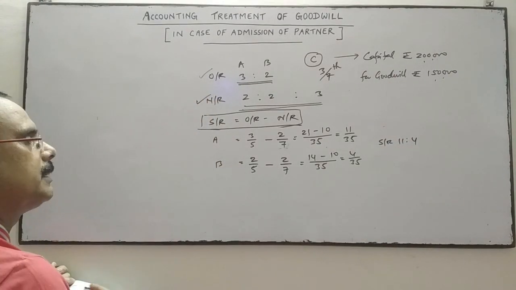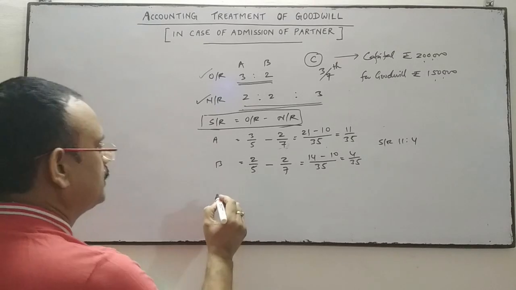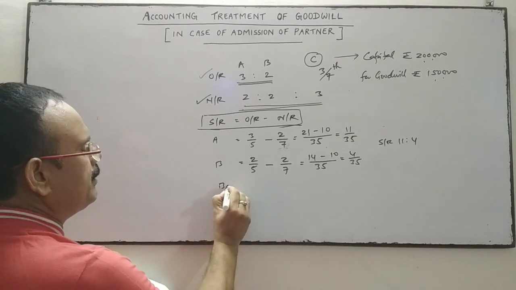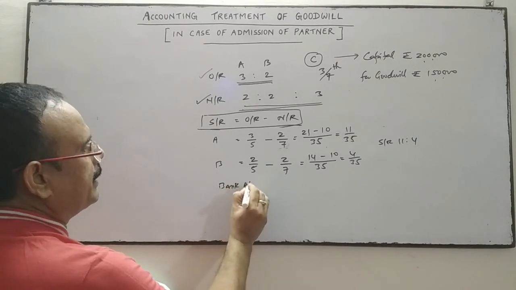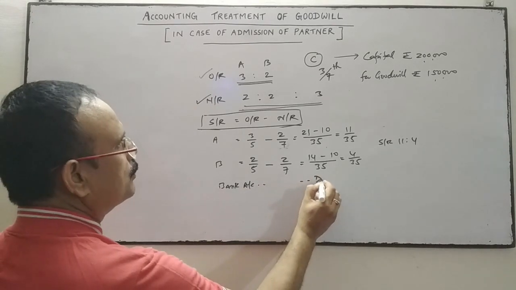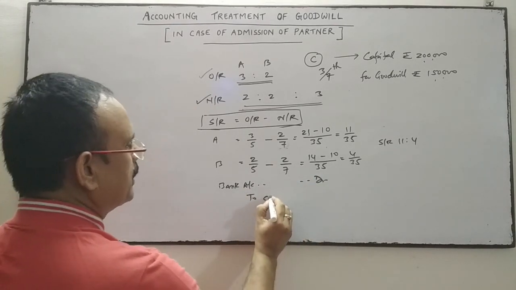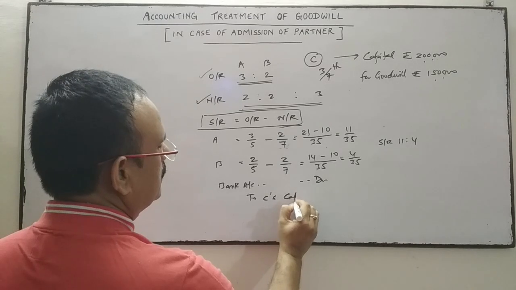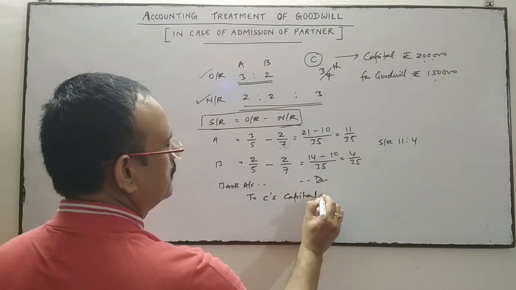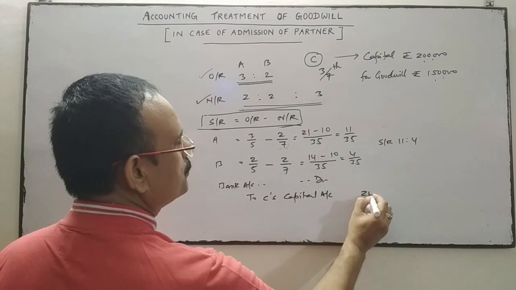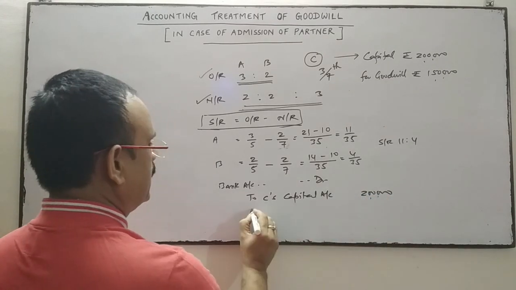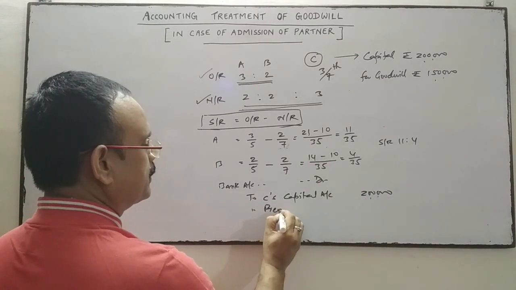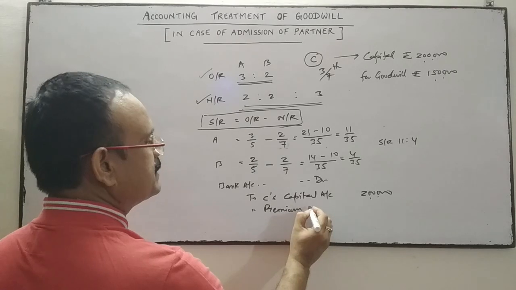Now come to the accounting treatment. Bank account debit, or cash account debit, to C's capital account. He has given capital of rupees 2 lakhs and premium for goodwill of 1,50,000 for the payment of his share of goodwill.